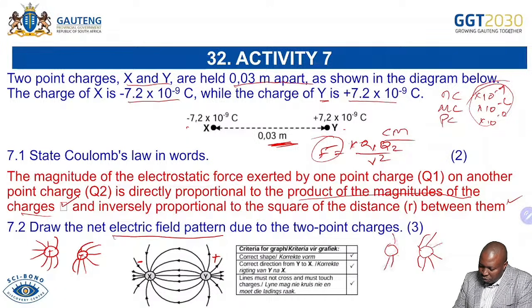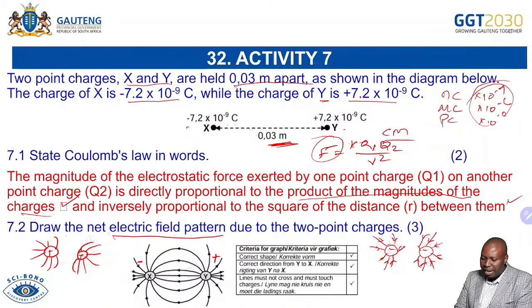Please, you will see I'm going to talk about the criteria. How do we mark if they're all negative? The important thing there is the sign, to say when it's negative, it's towards. The arrowheads must be towards the center there. Yeah, and then they are towards, but they are not touching one another because the like charges, they repel. And then the positive, they are doing the same, and then they won't touch one another like that. And then we see that this is our repulsion.